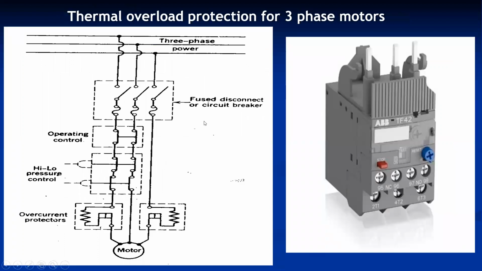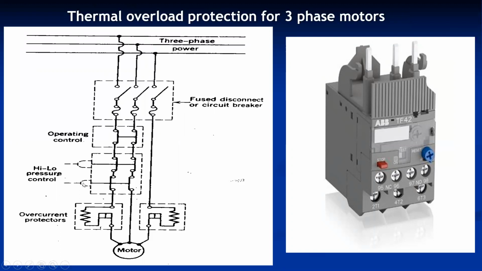A similar provision is provided for the three-phase supply also. In the three-phase supply, there is the same circuit breaker or fuse, then the operation, that is on-off supply, which we can operate manually. Then again, it can sense the high pressure or low pressure also.